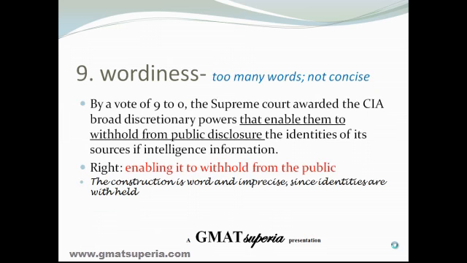Wordiness, too many words and not concise. This is a very commonly used thing, verbosity, wordiness, etc. Now one thing, let me also make it clear to you, is that you should never go by the mindset and the feeling that the shortest of the options is the correct answer.